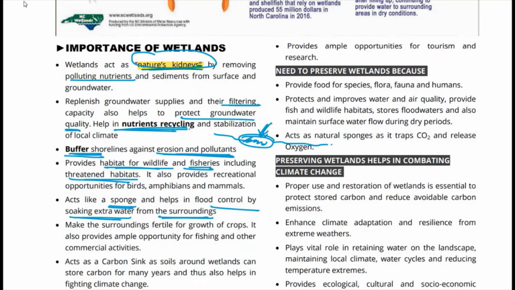for birds, amphibians, and mammals. Also, they make the surroundings fertile for growth of crops, and thus, इसकी वजह से it is beneficial in farming activities. So it also provides ample opportunity for fishing and other commercial activities. एक बहुत important point है कि it acts as a carbon sink. क्योंकि the soils that are there around this wetland have this capacity to store carbon for many years, and इस तरीके से they help in actually fighting climate change.